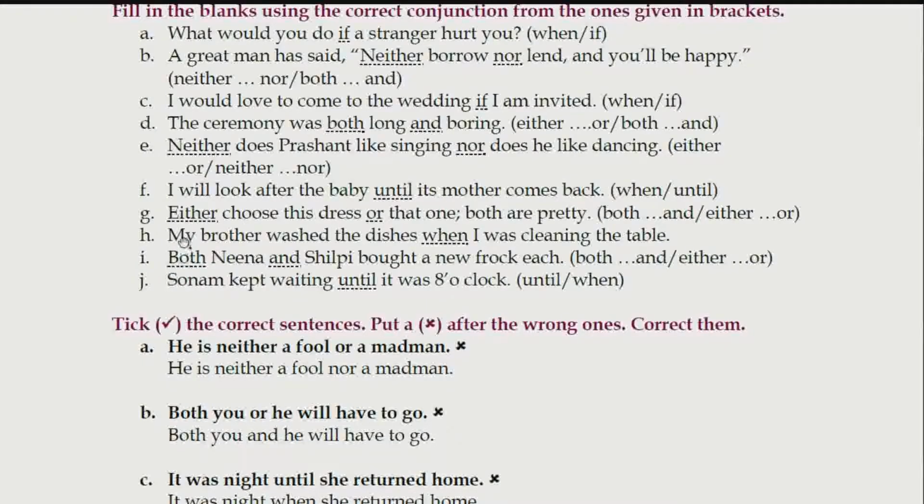Next one. Both Nina and Shilpi bought a new frock each. Same like this sentence, both and. Next one. Sonam kept waiting until it was 8 o'clock. As I told you in this sentence, until means jab tak.